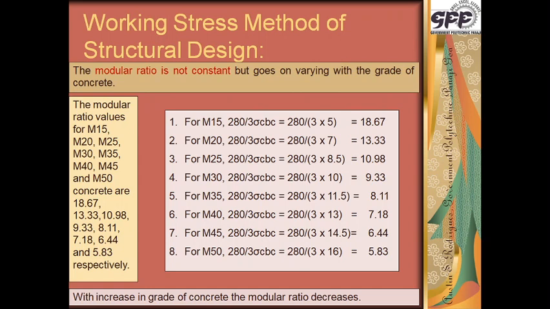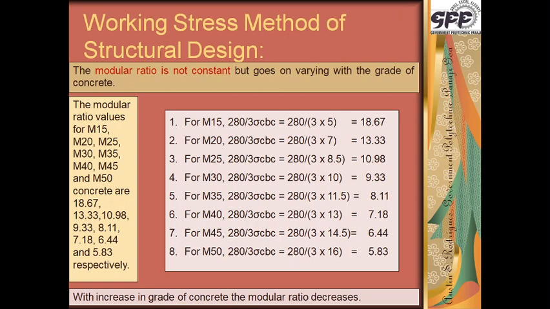Another example, for M20, modular ratio is 280 divided by 3 times sigma CBC, that is 280 divided by 3 into 7, that comes to 13.33. Similarly, for M25, it comes equal to 10.98.